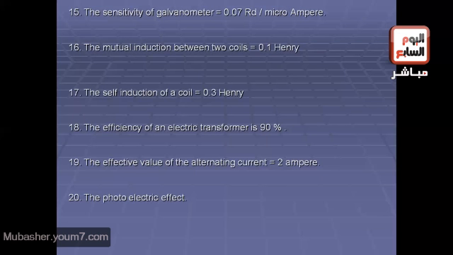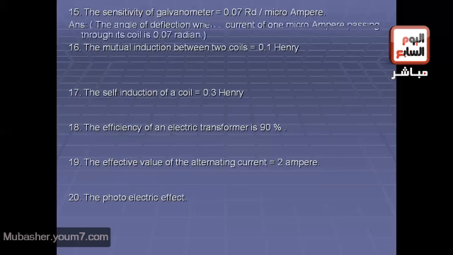In this type of question, what is meant by the sensitivity of galvanometer equals 0.07 radian per microampere? We all know that sensitivity of galvanometer equals theta divided by I. This means that the angle of deflection when a current of 1 microampere passes through its coil is 0.07 radian. That's right.